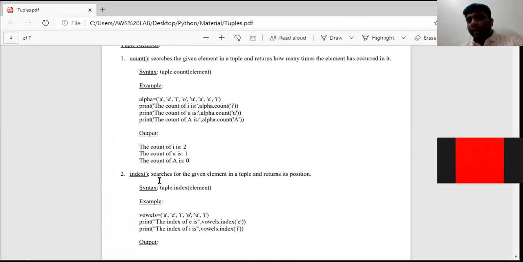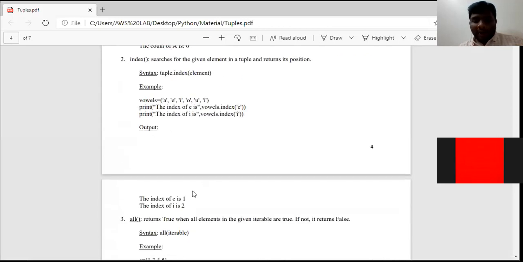Next, the index function. It searches for the given element in the tuple and returns its position. Suppose vowels is a tuple name, equal to is the assignment operator, and these are all the elements. So I have mentioned the tuple name, dot operator, index predefined function, and the element E. See where E is available here. This is index 0 and this is index 1, right? So E will be available at index 1.